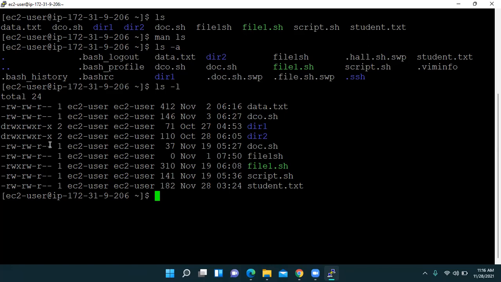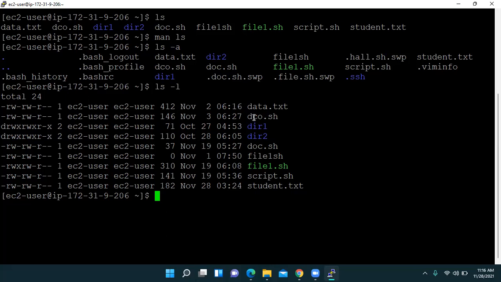You should know that by using ls -l we get all this data, like the month at which you created the file and all that. See here, I have created data.txt on 2nd November at 6.16.